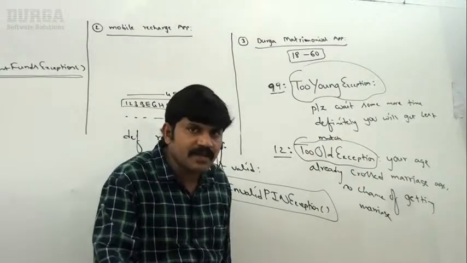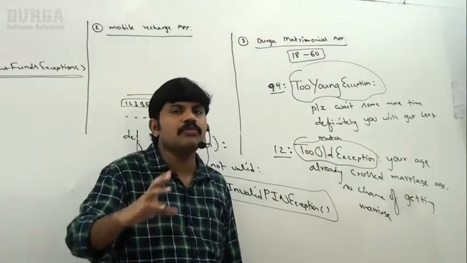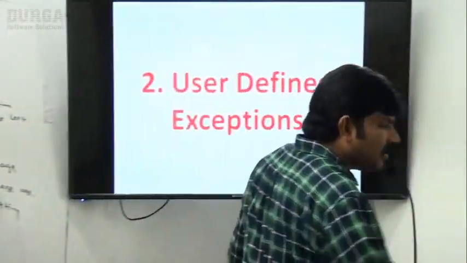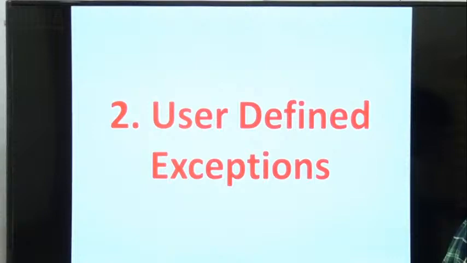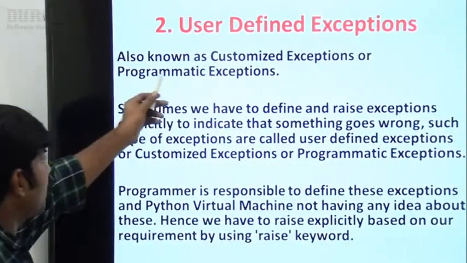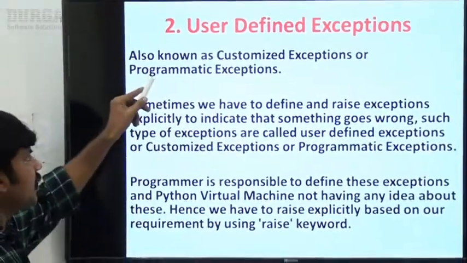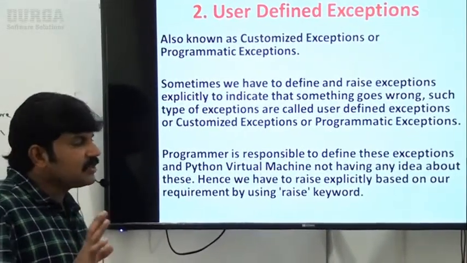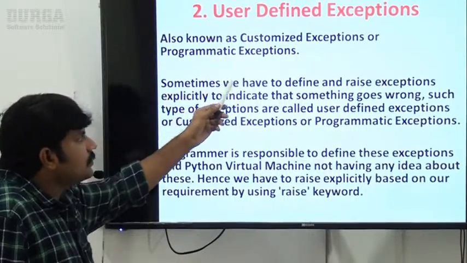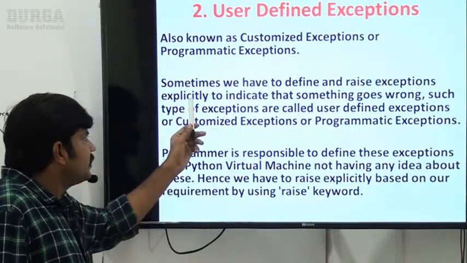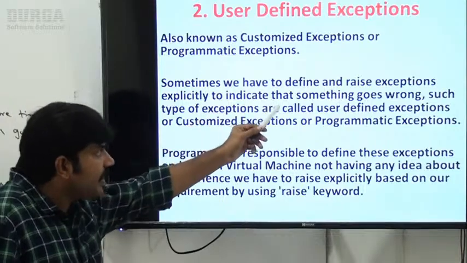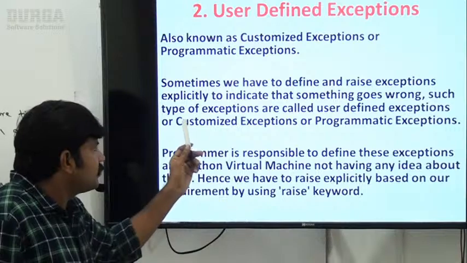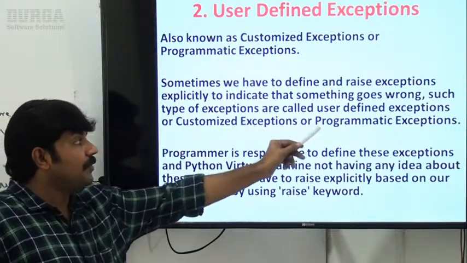Of course, how to define that part I will explain. How to define, use, and raise, that part I am going to take care of. Observe very carefully. User defined exceptions are also known as customized exceptions or programmatic exceptions. Sometimes we have to define and raise exceptions explicitly to indicate that something goes wrong. Such types of exceptions are called user defined exceptions, customized exceptions, or programmatic exceptions.